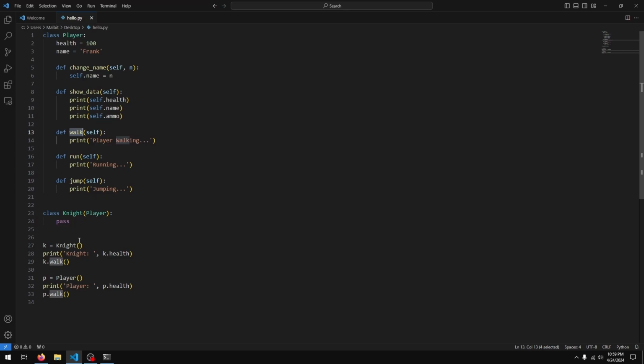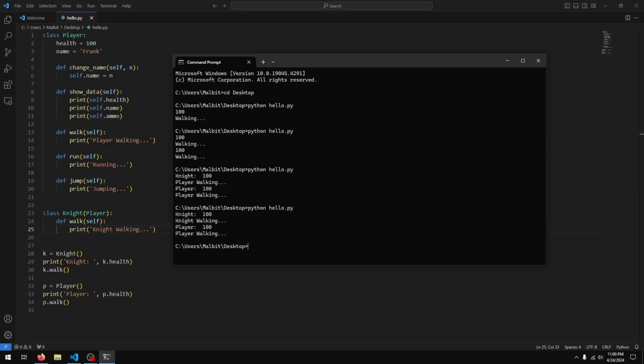What if we wanted to say something else for the Knight class? So what we do is we'd override, the technical term for this, we'd override the walk method in the player class. And the way we do that is in our Knight class, I'm just going to say def walk self and print Knight walking. Now if I run this function, you see we get Knight 100, Knight walking, player 100, player walking.